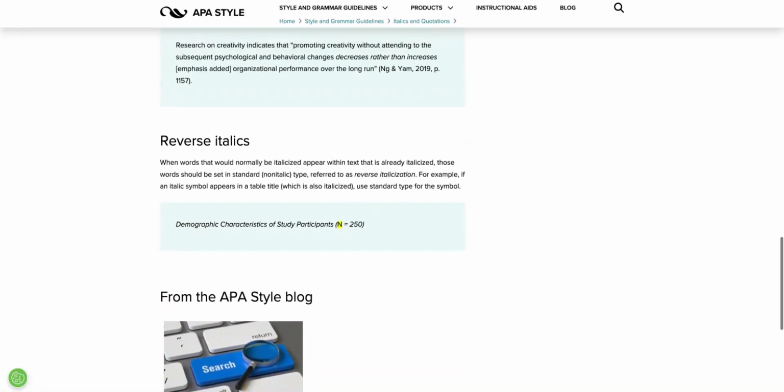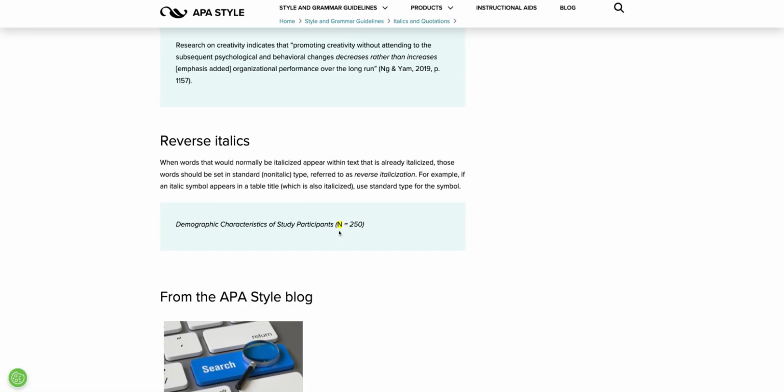Next, there's a thing called reverse italics. So that's when items that you would normally italicize are not going to be italicized. And so the example provided shows the title of a table. We know we are going to italicize the title of a table.